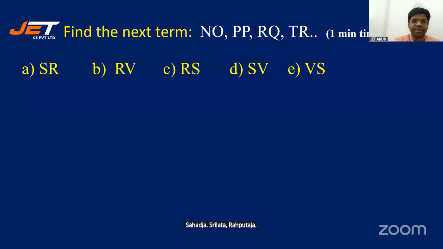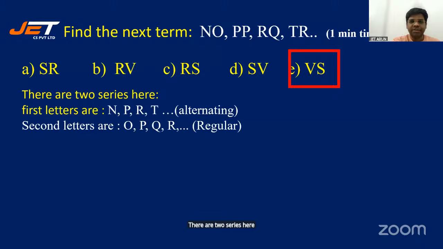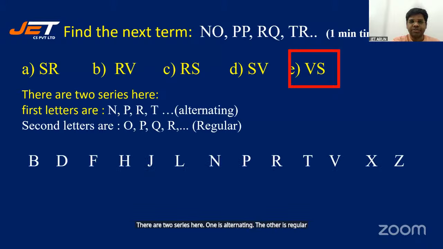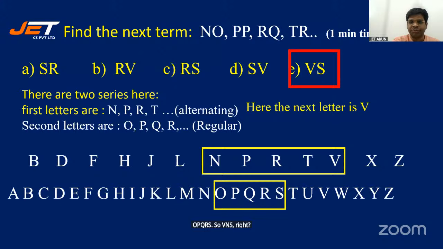All right. Let's now reveal the answer. It's E. Absolutely right. Some said C. Let's look at the reasoning. There are two series here. One is alternating, the other is regular. Looking at the alternating one, what do we get? N, P, R, T, V. Looking at the regular series, what do we get? O, P, Q, R, S. So V and S, right? The next letter in the first series is V. In the second series, it is S. So V and S is the next term.